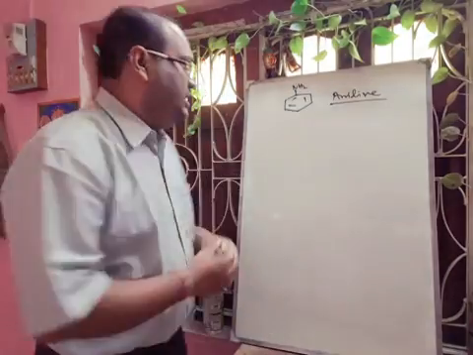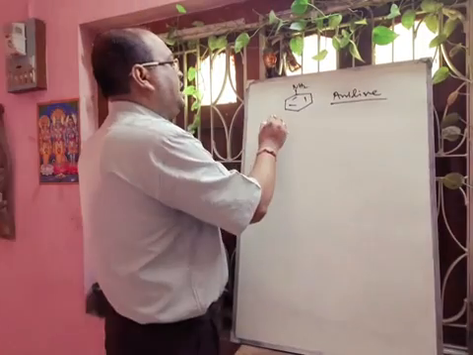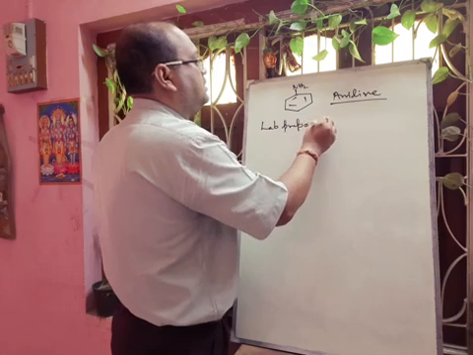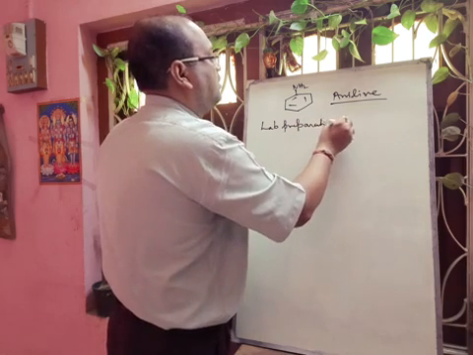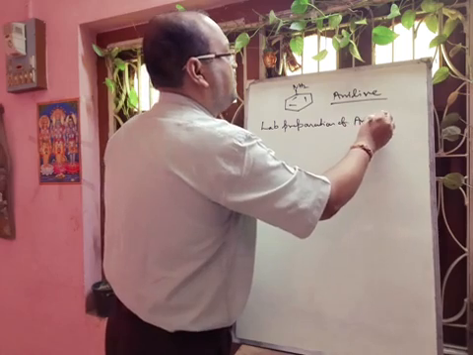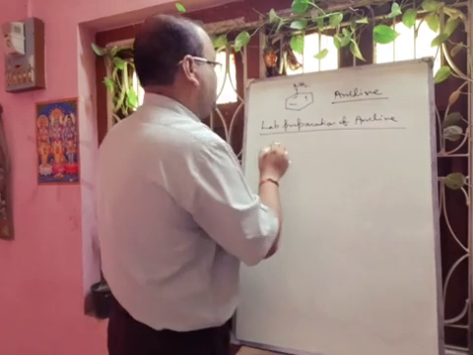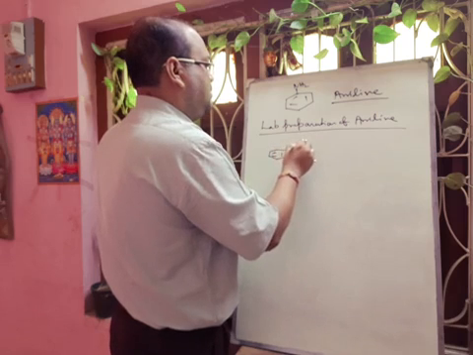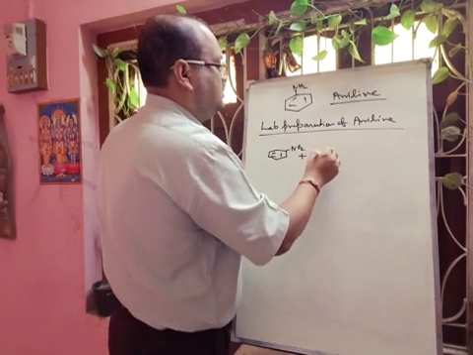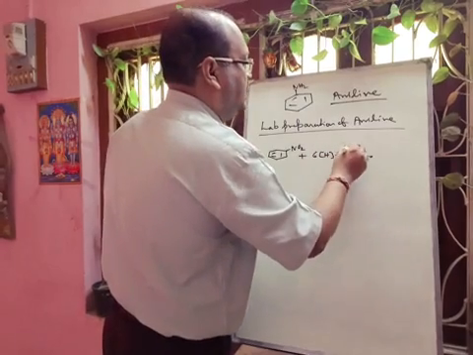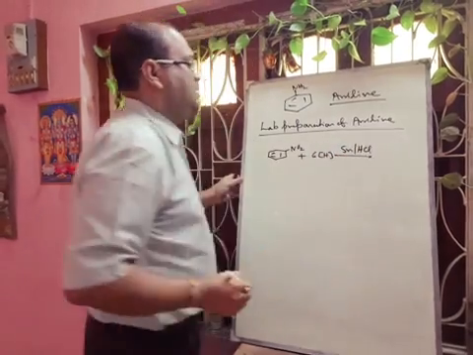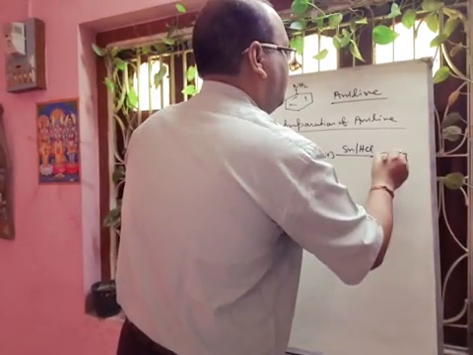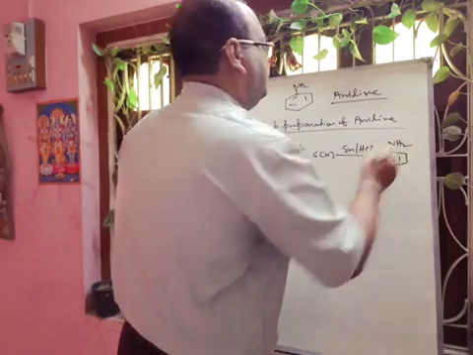So in the laboratory, lab preparation of aniline, we have to take nitrobenzene and tin and HCl, that will produce aniline.